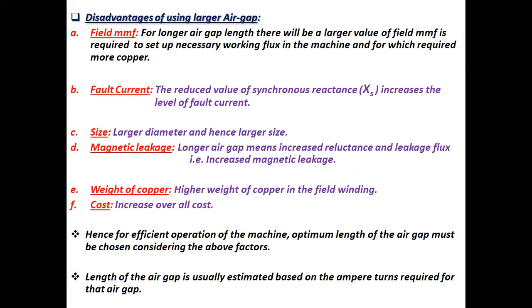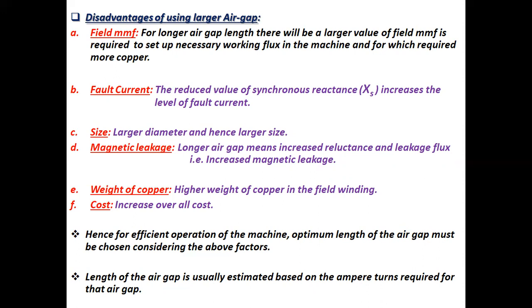Disadvantages of using larger air gap. First, we consider field MMF. For longer air gap length, a larger value of field MMF is required to set up the necessary working flux in the machine, for which more copper is required. B. Fault current. The reduced value of synchronous reactance XS increases the level of fault current. C. Size of the machine. Larger diameter and hence larger size.